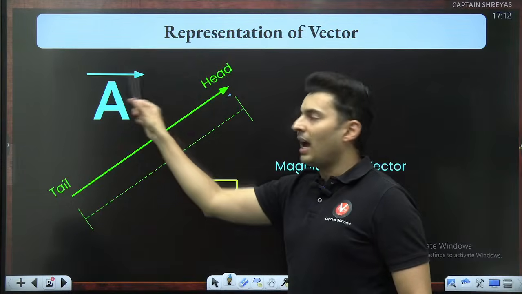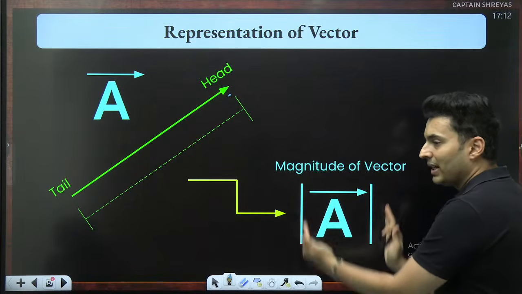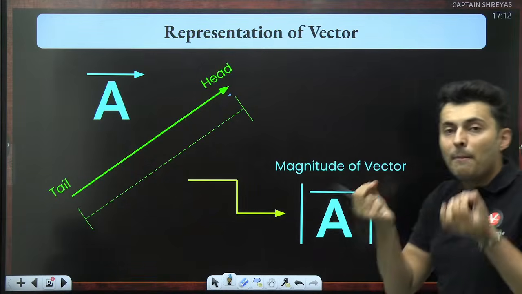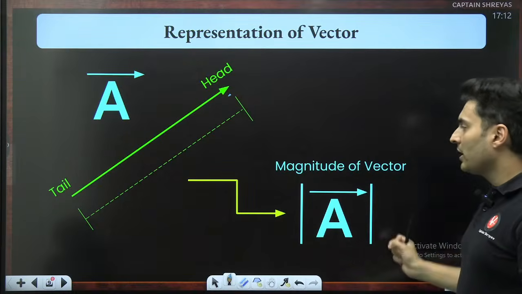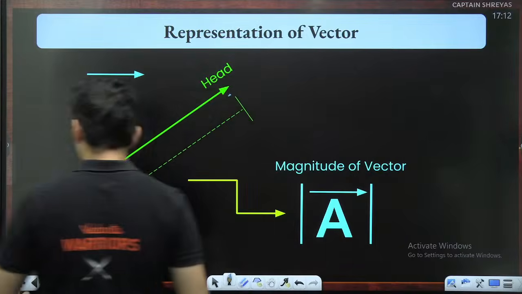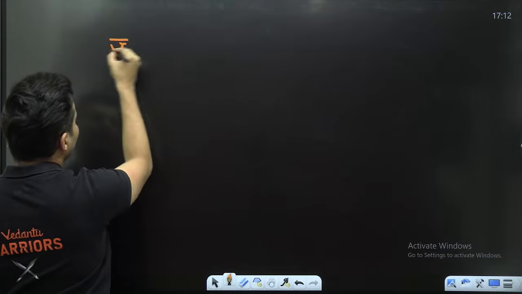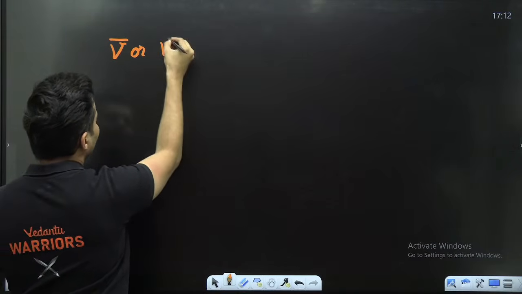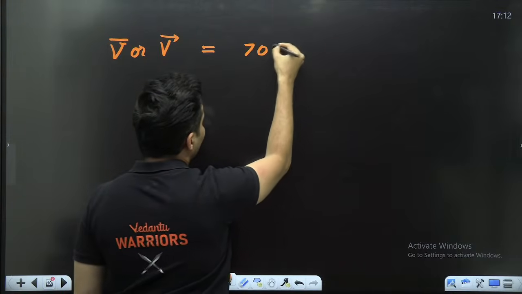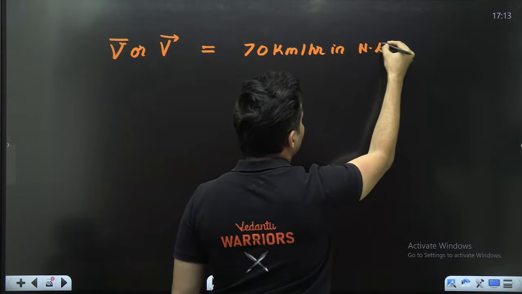If you put an arrow mark, but if you put these two vertical bars, which is called the modulus, it means you are talking about the magnitude of the vector, meaning purely the length of the vector. Let me give you an example of this. Imagine I tell you Pandu's velocity v bar. You can also put v with this arrow mark is equal to 70 kilometers per hour in the northeast direction.